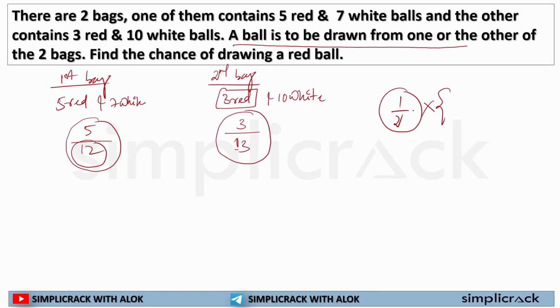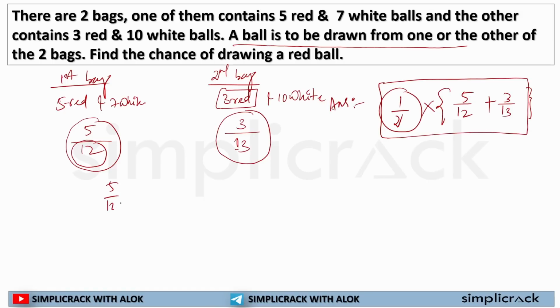Now 1 by 2 will be multiplied with either the selection from this bag or the selection from this bag. This will be my final answer. I can't just simply add both these numbers and find the answer. This will be wrong because here is the clause: this can be selected either from the first bag or from the second bag.